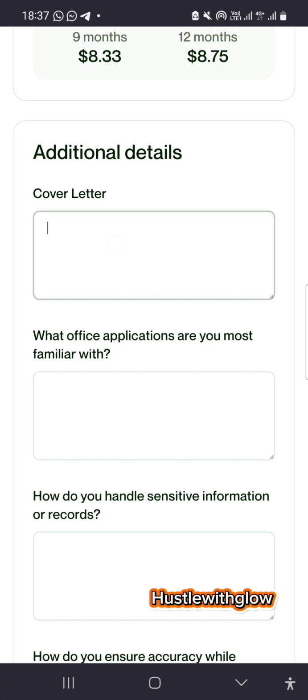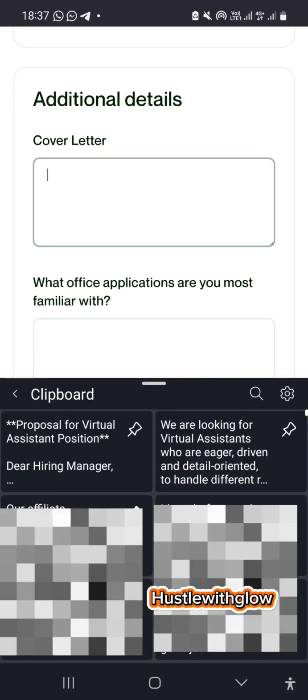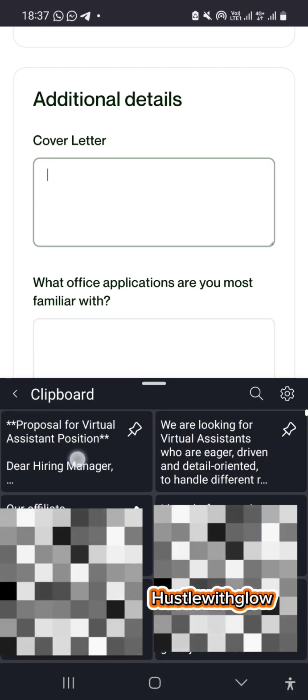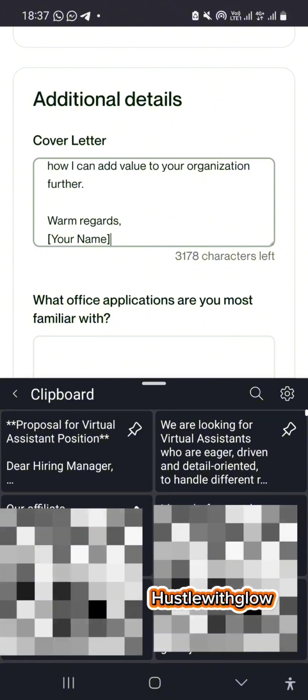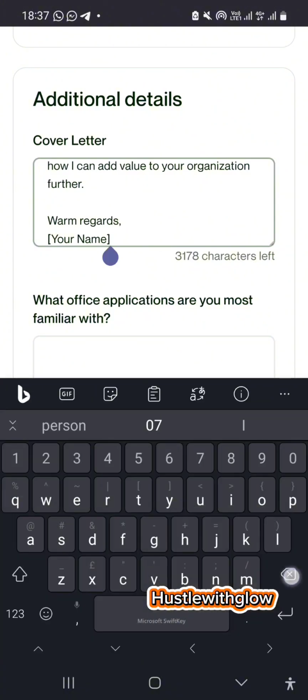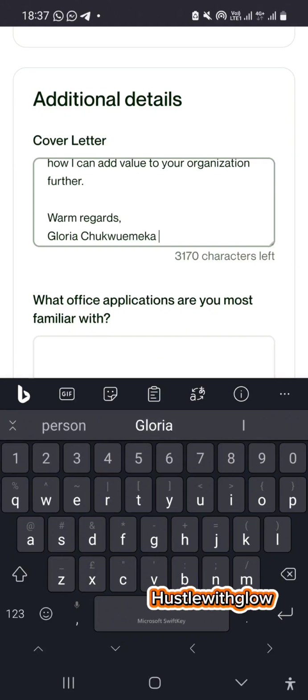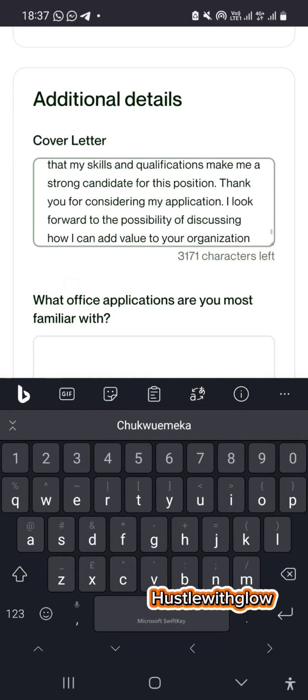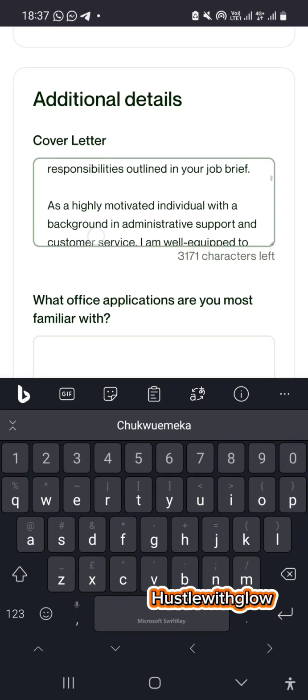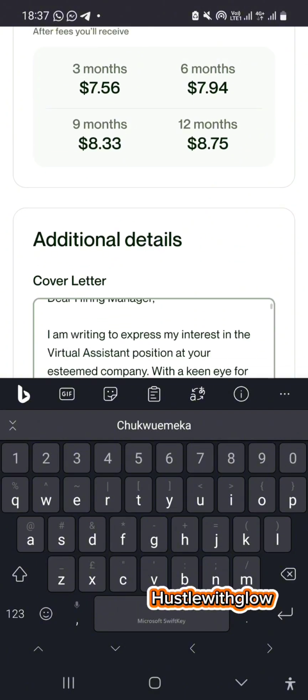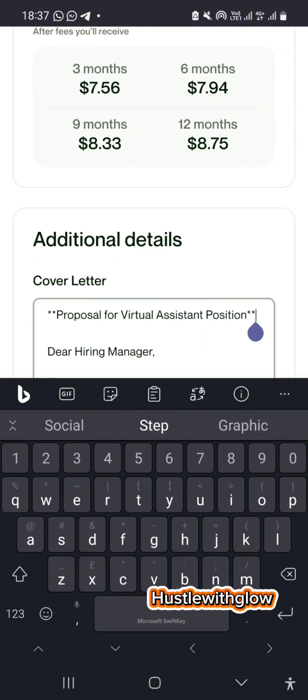But then let's just go ahead and fill our cover letter. Cover letter is the same as proposal. I've pasted it. Now, here they wrote your name. Please type your name in full. Okay? This is a formal letter. All right, so scroll up. You see this place they wrote, please remove this asterisk here.